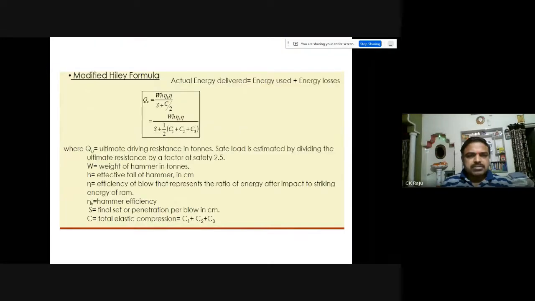The other formula is the modified Hiley formula. Here also, the actual energy delivered will be equal to the energy plus the energy losses. We are considering energy losses also. Therefore, the ultimate pile load capacity Qu will be equal to W, the weight, H, the height of fall of the hammer, eta H, the hammer efficiency, and eta b, the efficiency of the blow, which represents the ratio of energy after impact to striking energy of the ram.